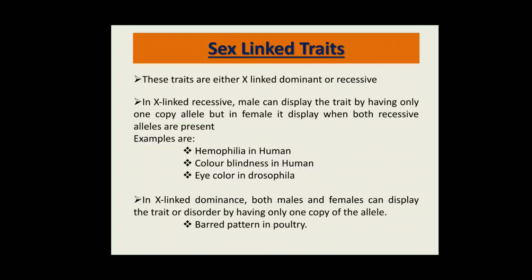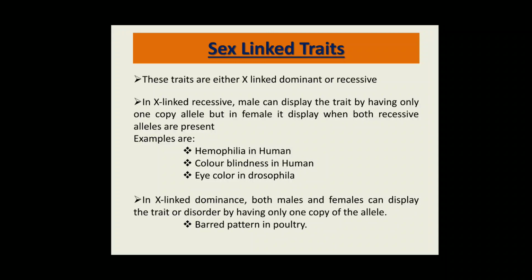Examples are hemophilia in human, color blindness in human, and eye color in Drosophila. In X linked dominant traits, both male and female can display the trait or disorder by having only one copy of the allele. An example of an X linked dominant trait is bar pattern in poultry. So friends, these are examples of sex linked traits.